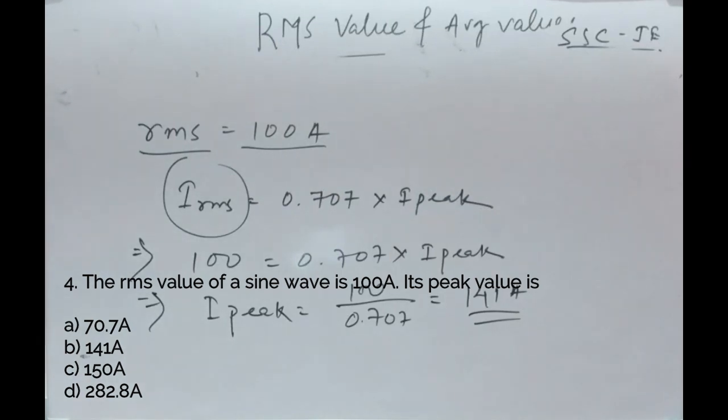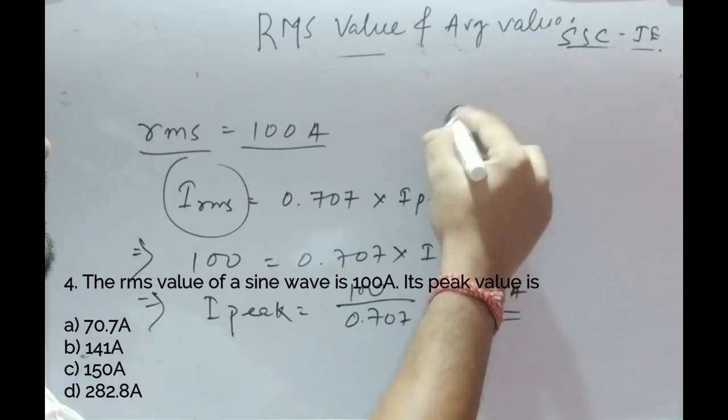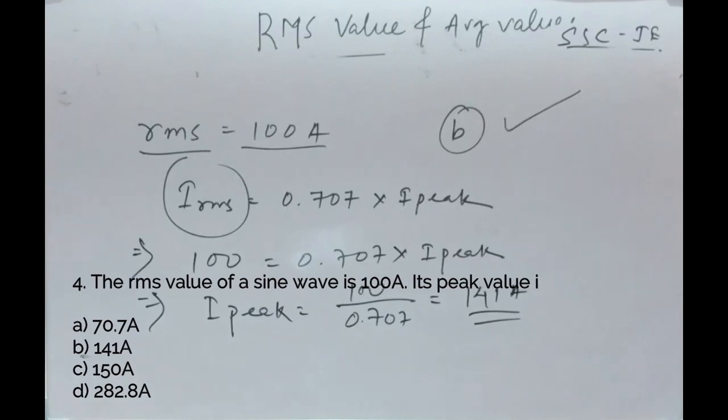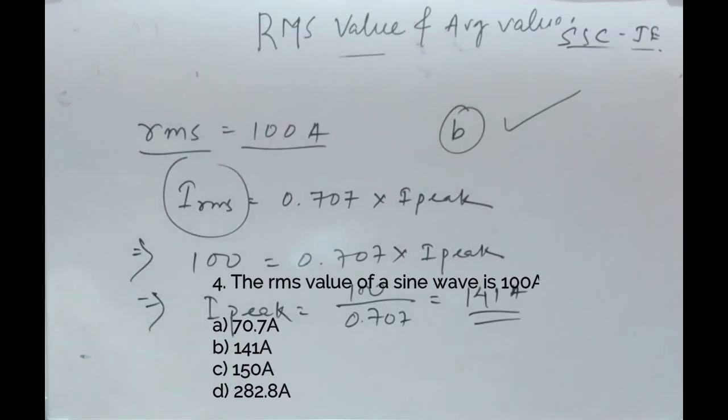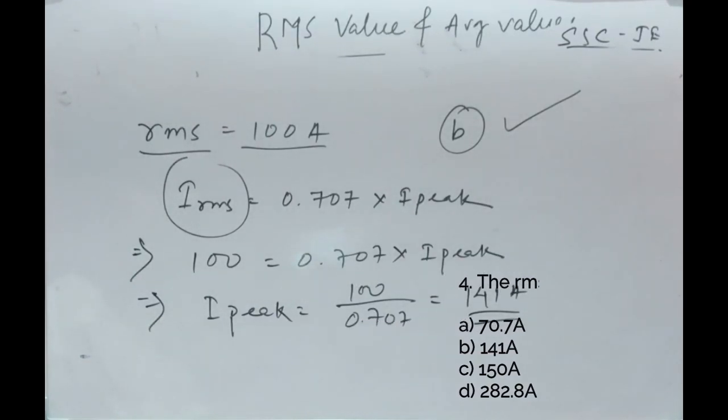So option B is correct. Okay, this is a previous year question of our exam. I'll tell you which exam it is after solving some of the questions.